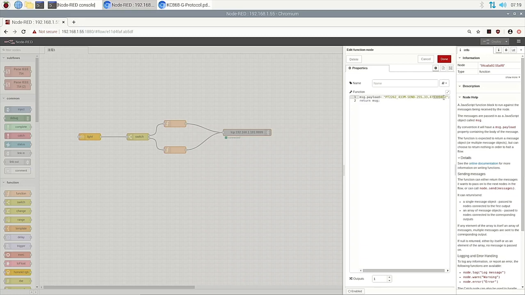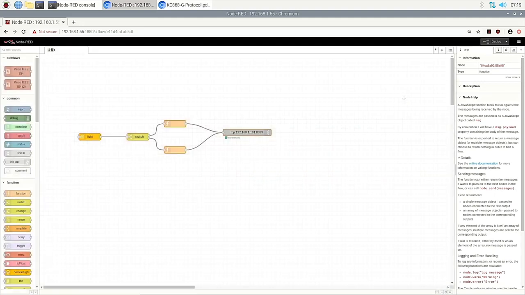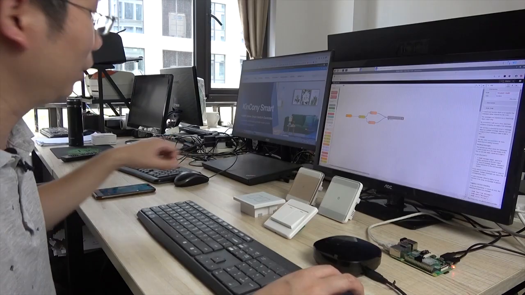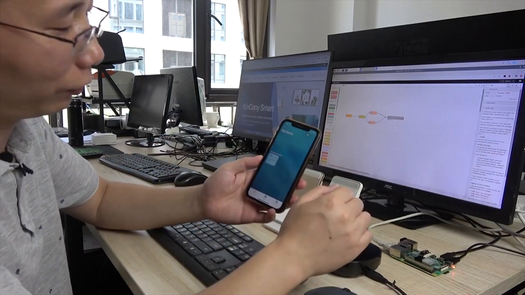And you can also change any bit of the number; a different number will send a different signal. So we can send many channel signals to the switch or to other wireless RF devices. It's very easy to understand. When you complete this node, you can press Deploy. Then we can use the HomeKit.